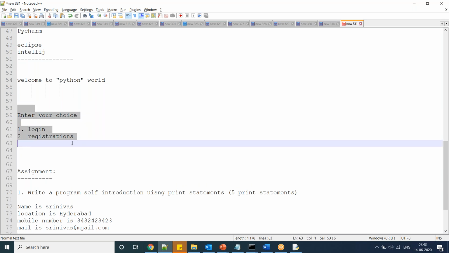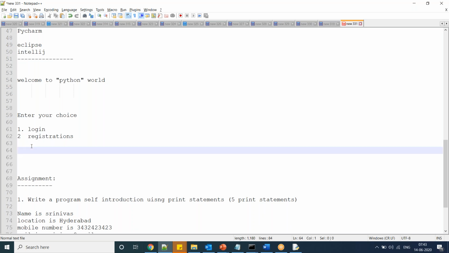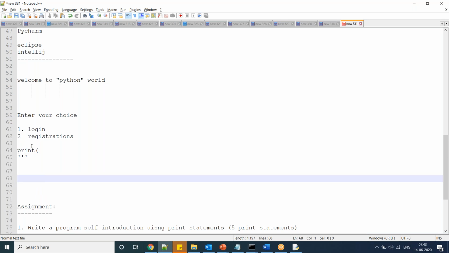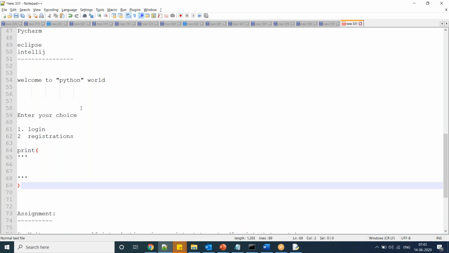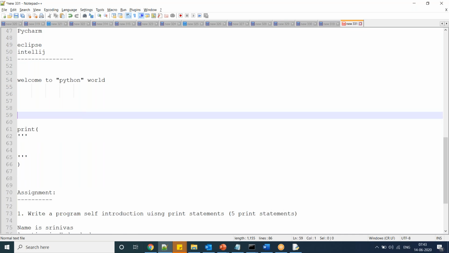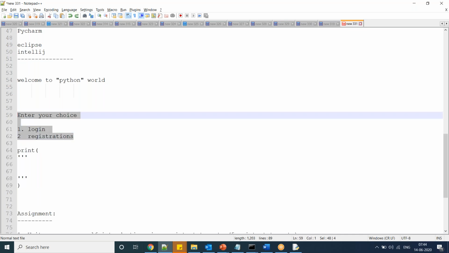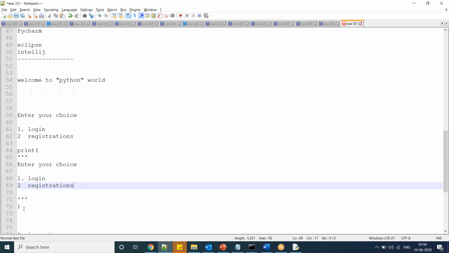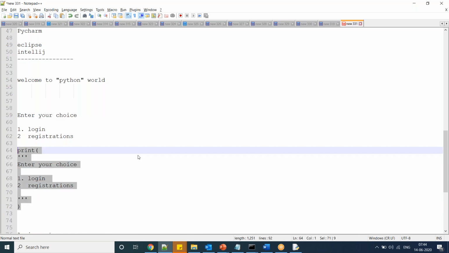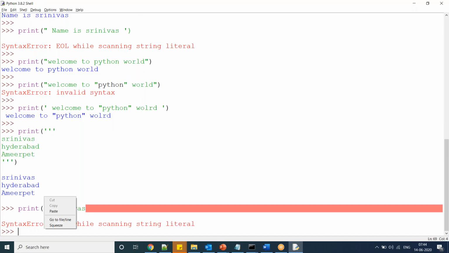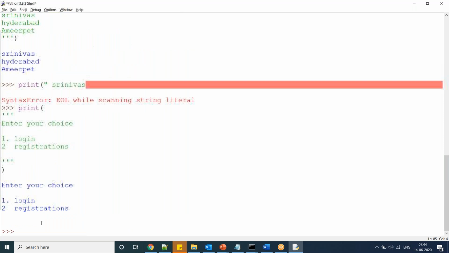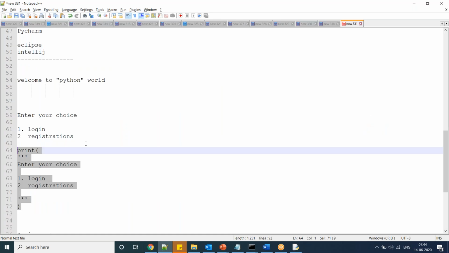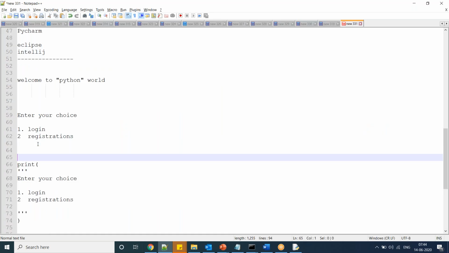Instead of writing individual print statements, what I can do is write triple single quotes here. Now the entire statement I can write in a single shot. Now observe. So multi-line statements you can write like this. The same thing, you can write like this also.